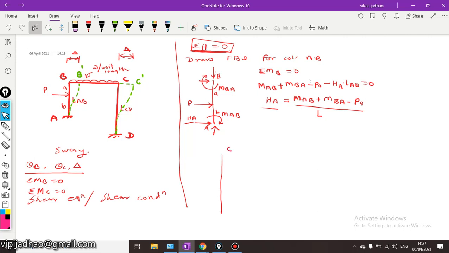So column CD will be like this, and it will be subjected to some horizontal reaction at D. Let us consider the horizontal reaction is positive, acting in the horizontal direction. So it will be HD. Some vertical reaction will be acting like this. Some moment will be developed here. Let us consider this particular moment is positive, or clockwise. So this is MCD. Some vertical reaction will be at point C, and some horizontal reaction will be there at point C. This will be HC. Some moment will be developed here. Let us consider this moment is again positive.